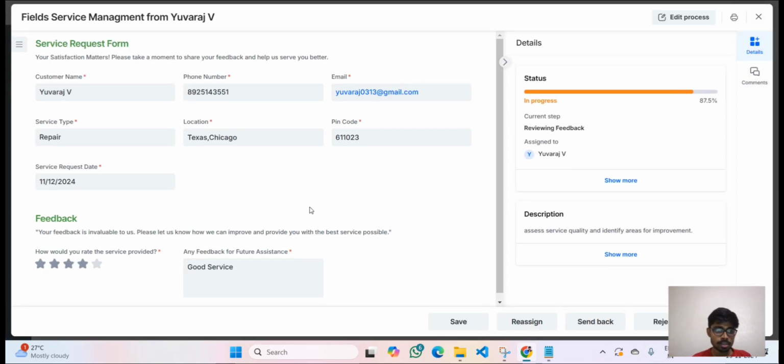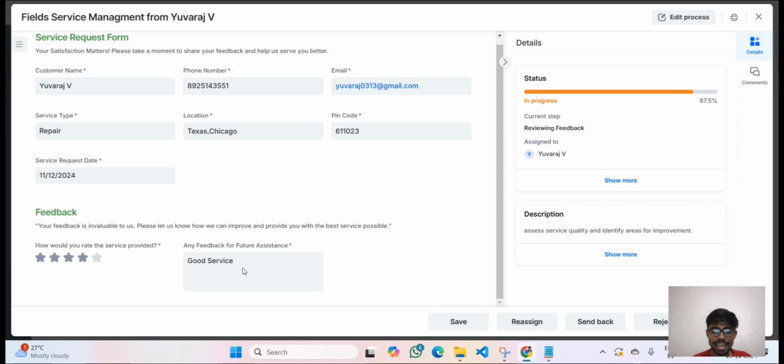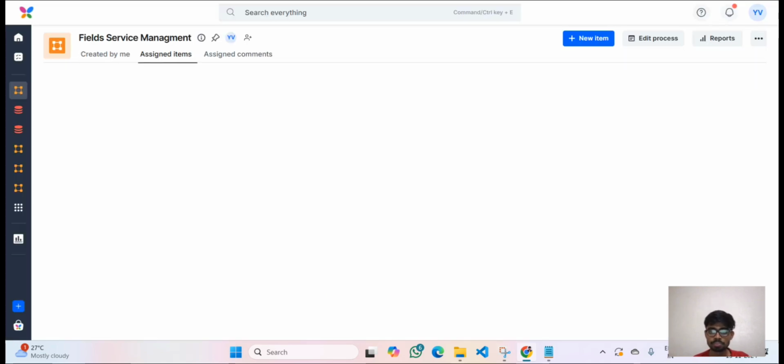So as the technician, I won't see all the extra steps. I will only see the customer name, the phone number, all these things. And I have got 4 stars out of 5, and also the feedback they have given. And once everything is good, I will give submit. So this is going to be the workflow. The assigned items become empty because everything has been done.